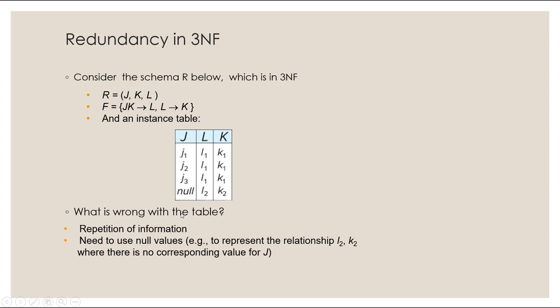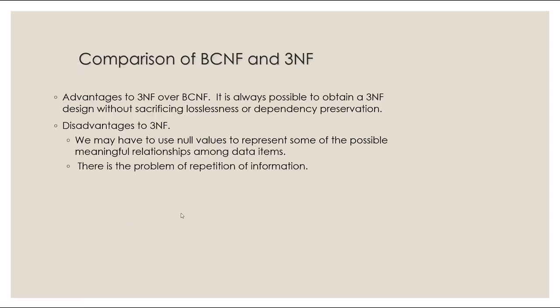Okay, so there are pros and cons for using BCNF and 3NF. So let's compare the difference between BCNF and 3NF. An advantage of using 3NF is it's always going to be lossless and dependency preserving, whereas in BCNF this is not always guaranteed to be dependency preserving. But what about disadvantages of 3NF?